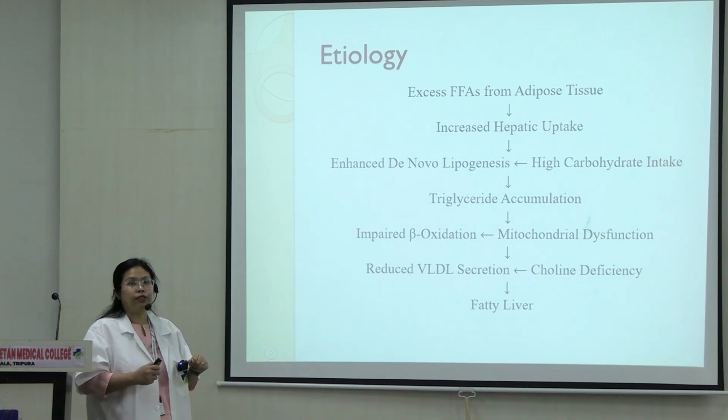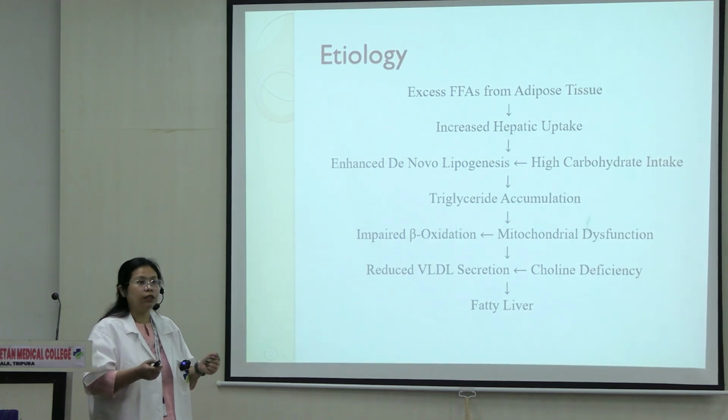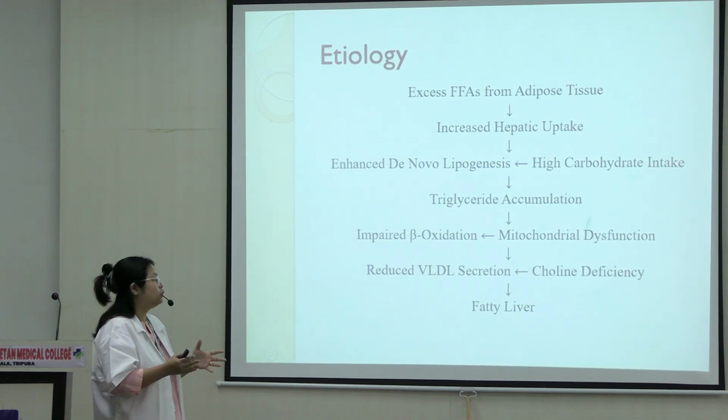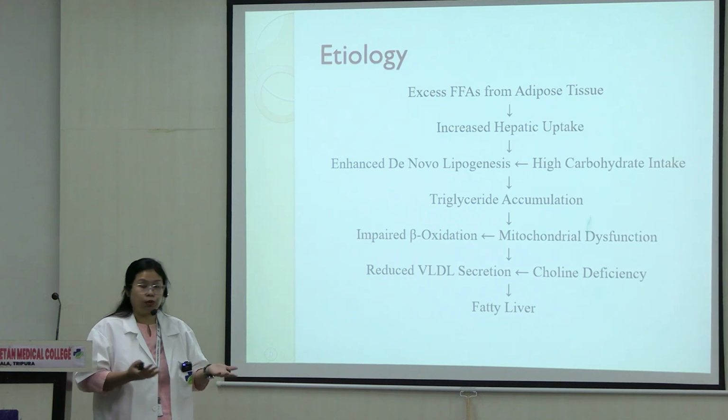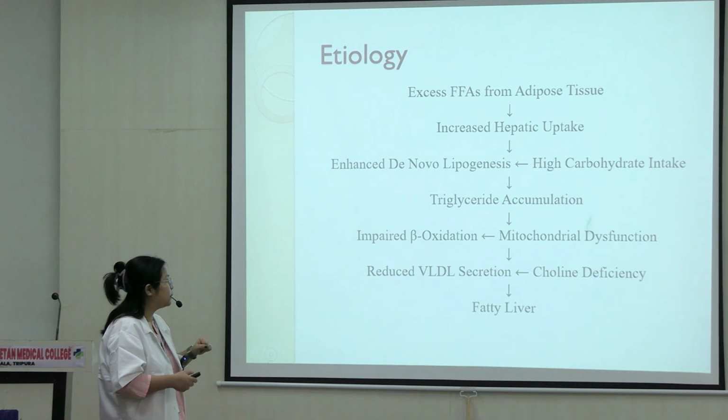Then we have mitochondrial dysfunction. Where does beta oxidation occur? In the mitochondria, right? So whenever there is a problem with mitochondria, mitochondria will not work properly, so how will it do beta oxidation? So beta oxidation gets impaired. Again, there is accumulation of TAG.